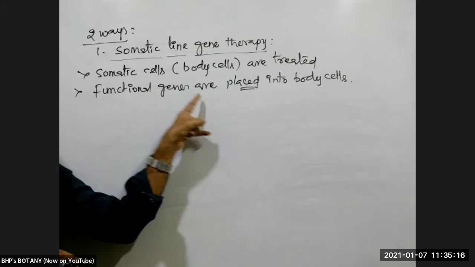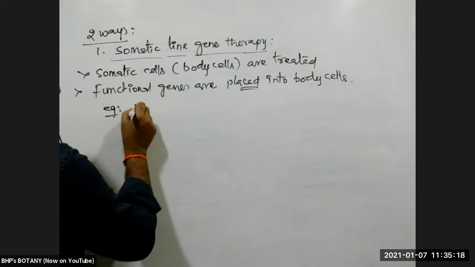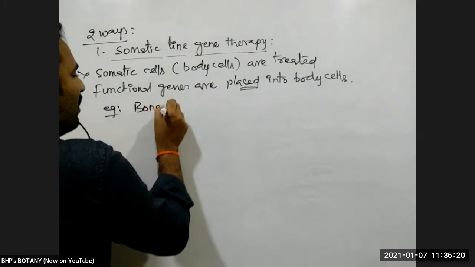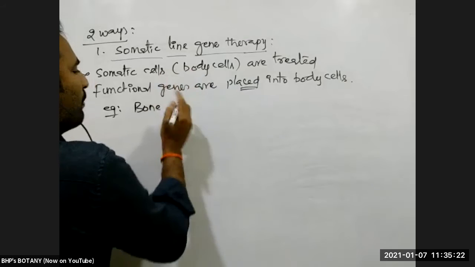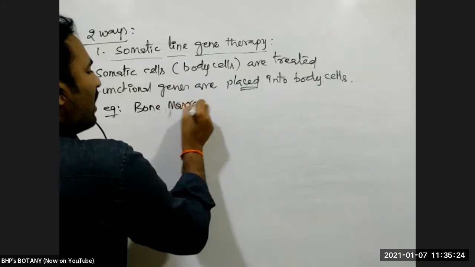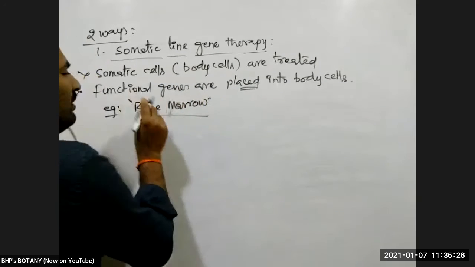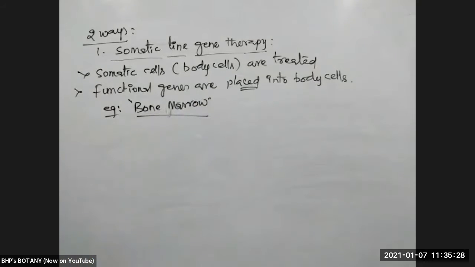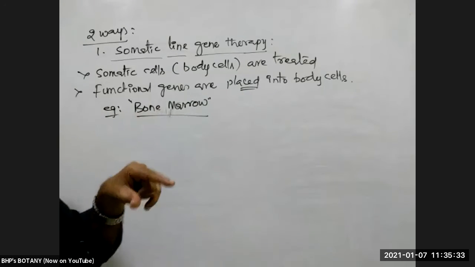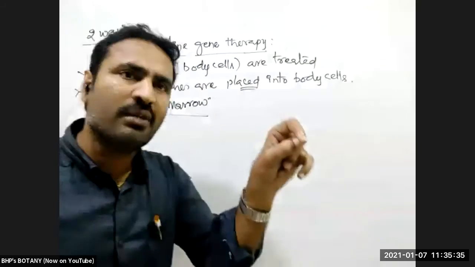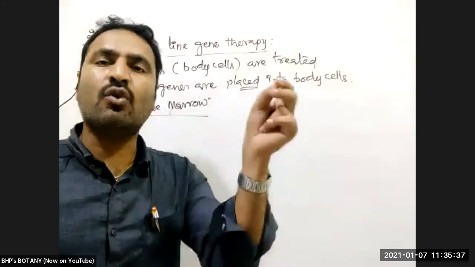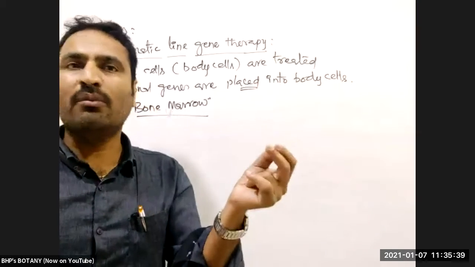So if HbS is being produced in bone marrow, and that bone marrow is replaced with bone marrow producing normal hemoglobin, then the problem will be overcome. Yes or no? Bone marrow cells have the gene responsible for hemoglobin production. Abnormal hemoglobin is being produced by the bone marrow cells.